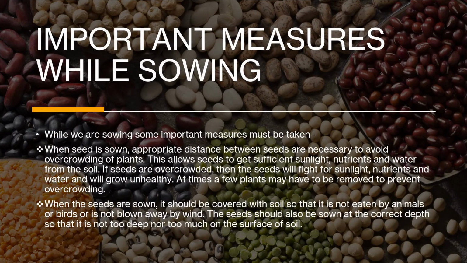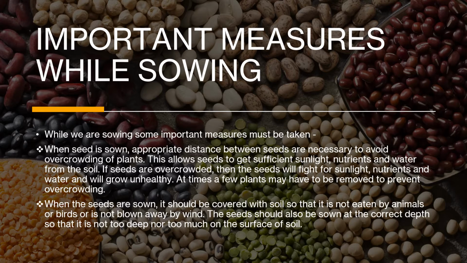Now I'll be telling you the important measures and conditions which should be in your mind while sowing. The first one is that when seed is sown, it should be sown at an appropriate distance. That means distance between all seeds is necessary to avoid overcrowding of plants. Any guesses why overcrowding should not be there?